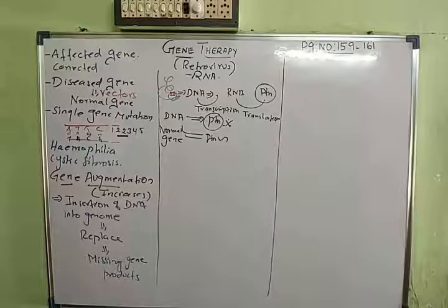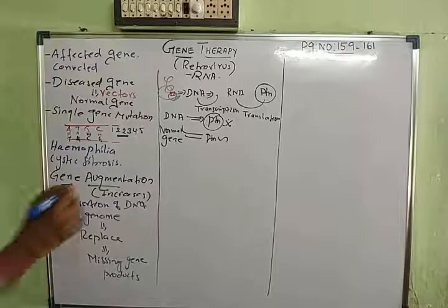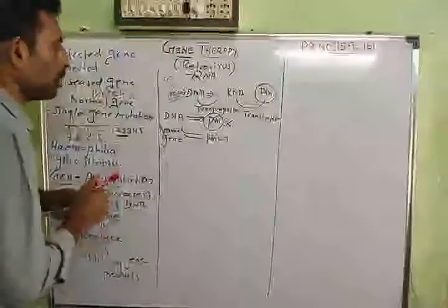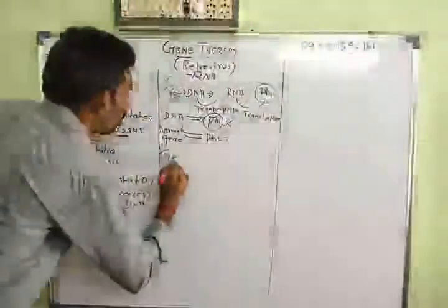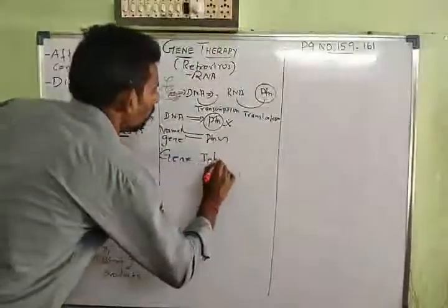And the second strategy we talk about is gene inhibition. That is the second one, gene inhibition. This is the second strategy, called gene inhibition.